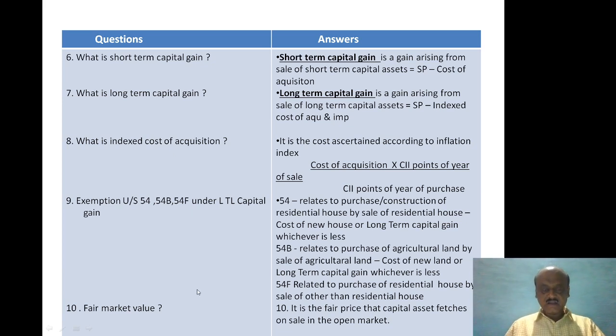Short-term capital assets relate to the period of holding. If the assets are held for less than 36 months or 12 months, then they are treated as short-term capital assets. The theoretical aspects I have already discussed in the capital gain theory chapter, so you can refer to those videos to get the information regarding capital gain.